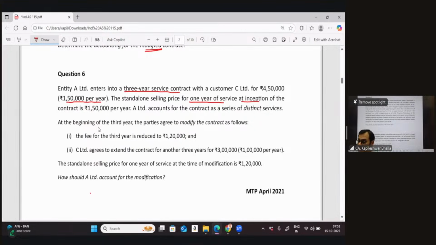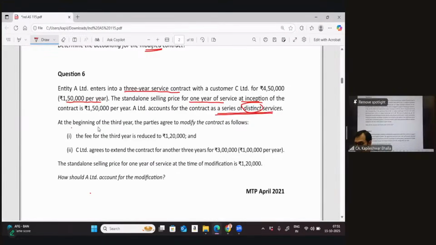Then he says A accounts for the contract as a series of distinct services. I think the examiner has made my life a little simpler. Now we can clearly see that it is supposed to be distinct goods and services. So we just need to identify the two parameters: number one, whether scope is increasing or not, and whether the price is commensurate to the standalone prices or not.